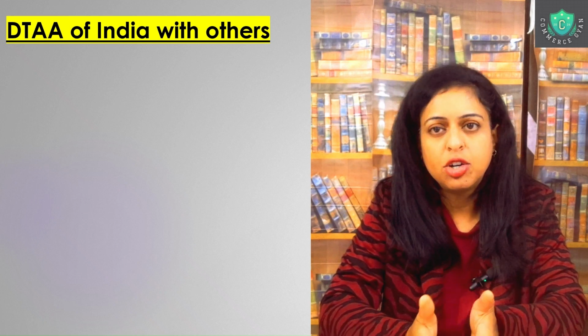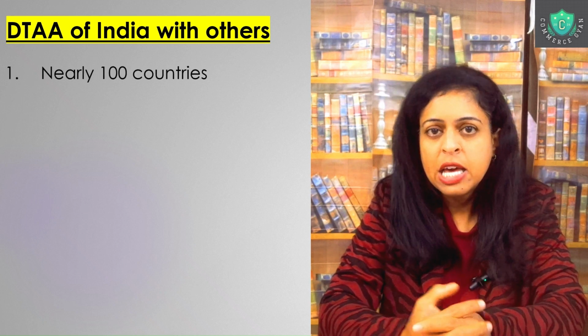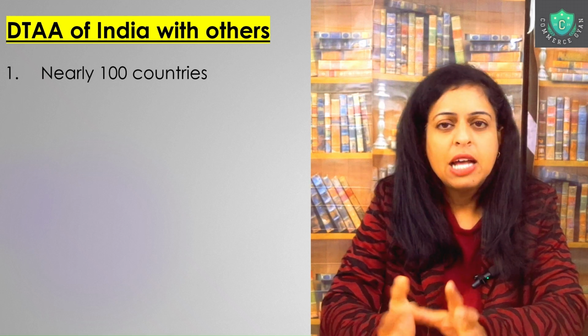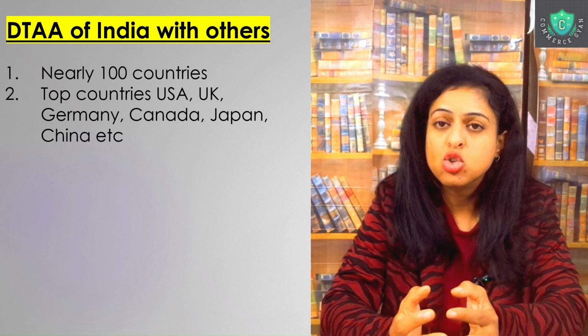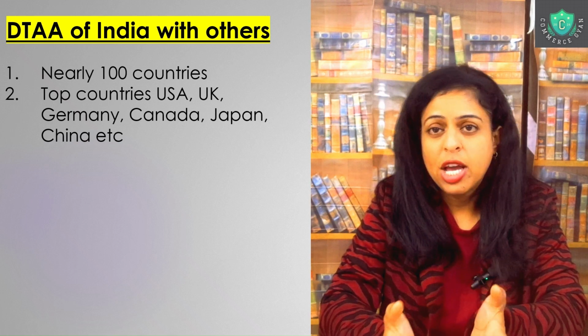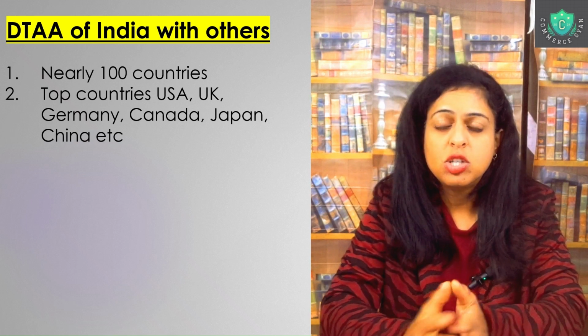Now, we have DTA agreements with more than 100 countries, and some major countries to mention are the USA, UK, Germany, Canada, Japan, China, etc. So these are the major countries which we can list for the purpose of DTA agreements signed. Now, one important thing: the India and Oman agreement, which was the DTA being discussed in the news in recent time periods.